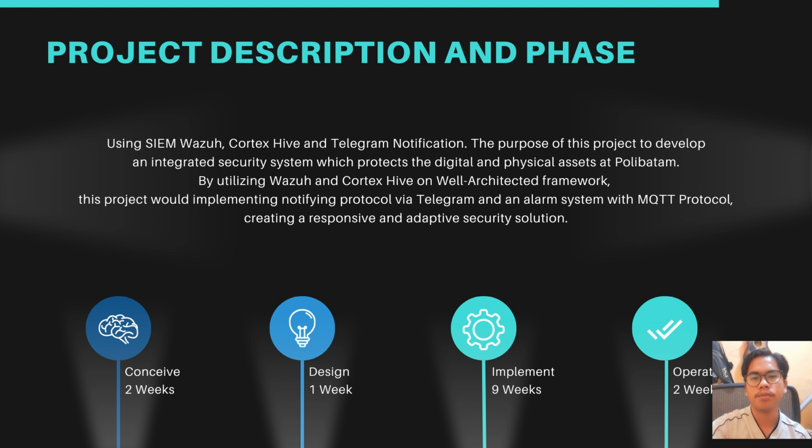First is Conceive. Conceive is a planning phase. We needed two weeks to complete it, and it's done. And then Design, we needed one week to complete it, and it's done too. And then Implement. In this phase, we configured and installed our server in the lab and our client server. We needed nine weeks to complete it, and it's done.